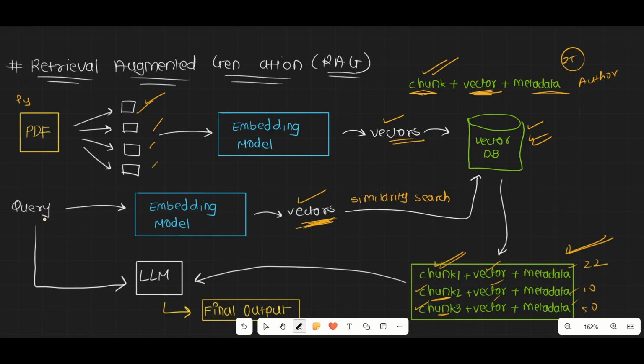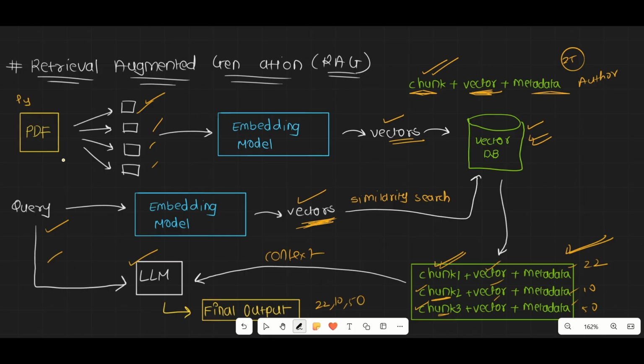Finally, you provide this query to the LLM, and you provide these chunks as the context to the LLM, and you get your final output. So your LLM uses this query, and uses these chunks, the retrieved output from the vector DB, as the context, and it generates the final output. It could be something like: the functions in Python are this, and I'm giving you this information from page number 22, page number 10, and page number 50 of the PDF.